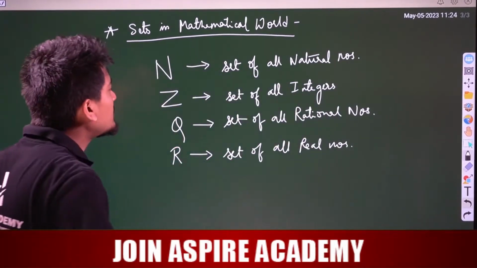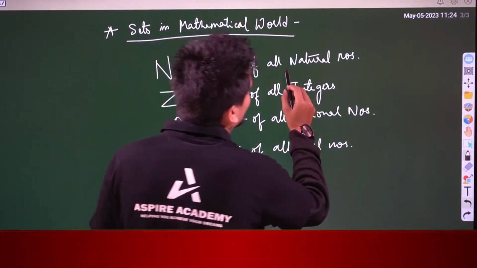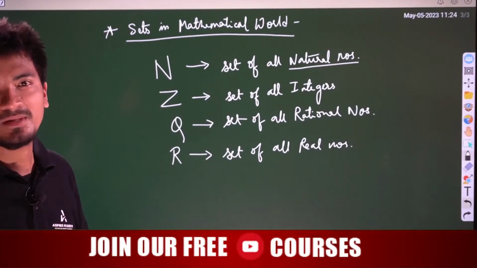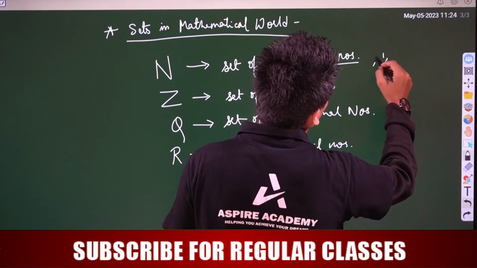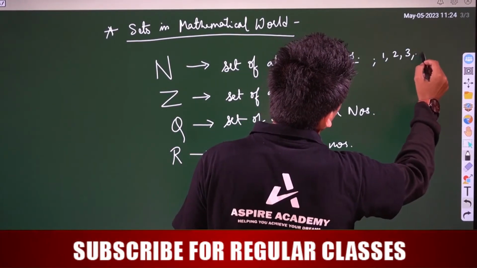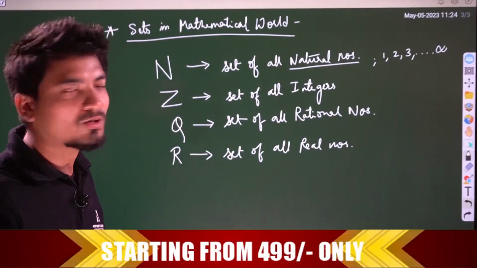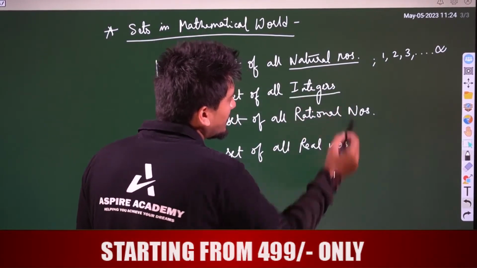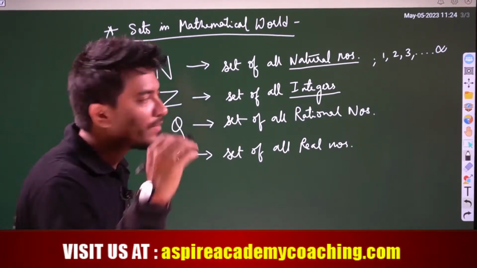Okay. Now the next question. What are natural numbers? Natural numbers are 1, 2, 3, and so on up to infinity, without considering 0. What are integers? Integers consist of both positive and negative numbers.